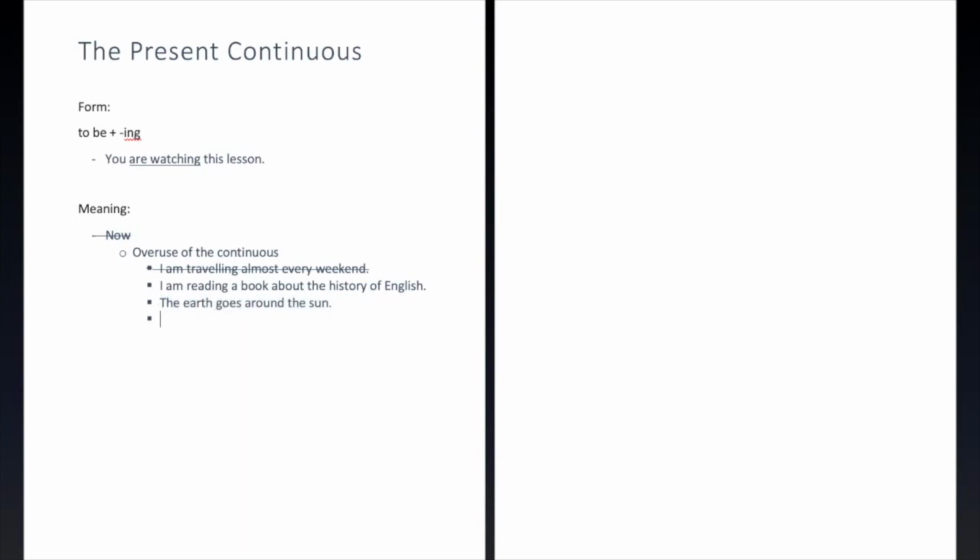All right. So what would a better definition of continuous be? Well, let's look at some sentences. So all right, so here we have two sentences.